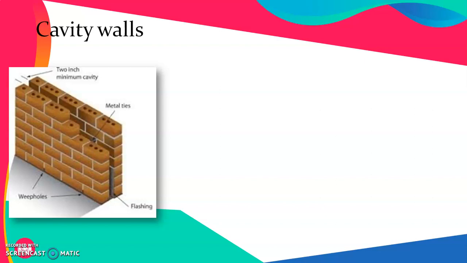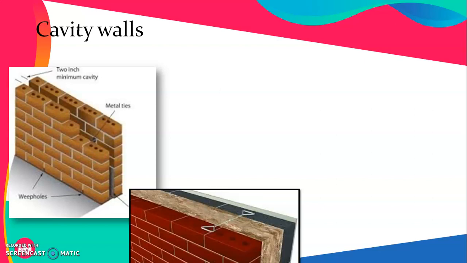This cavity should be at least 2 inches or 50 mm in size. These walls have weep holes at the bottom. These help to drain out the water which is trying to penetrate inside through the outer wall elements. In between that, we can even introduce certain flashing material.